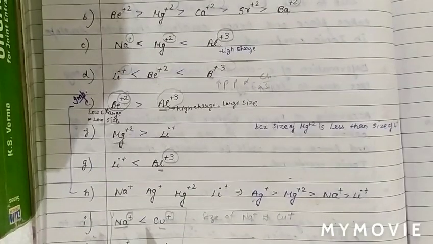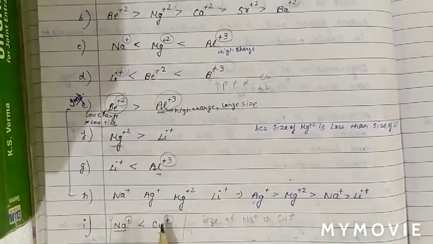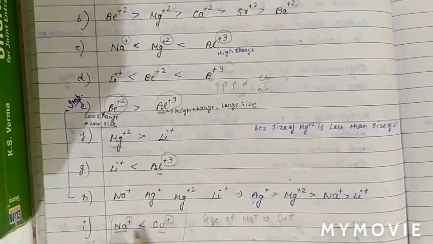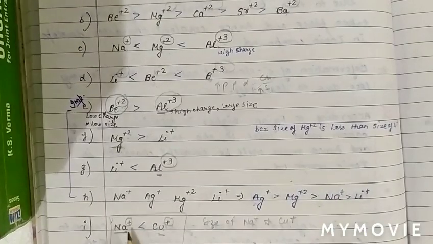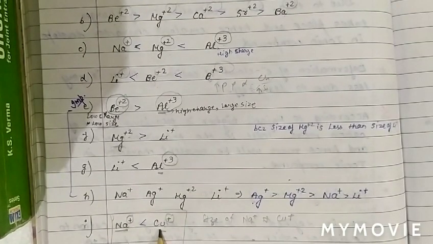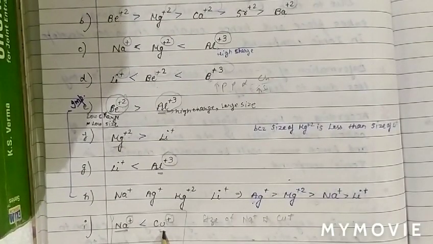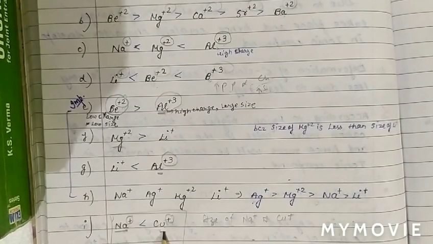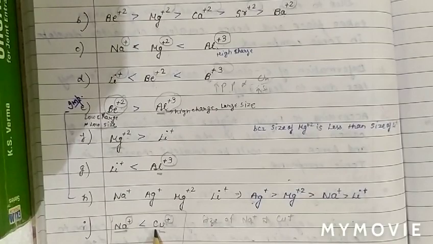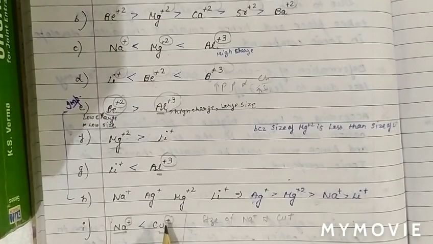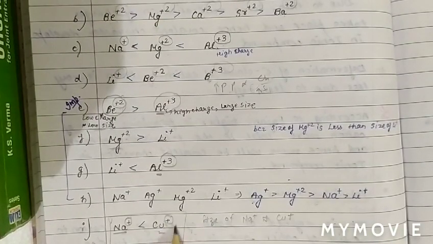When the charge on the cation is the same and the size of the cation is comparable, then the cation with pseudo-noble gas configuration will have more polarizing power. As copper has a pseudo-noble gas configuration, therefore Cu+ has more polarizing power.